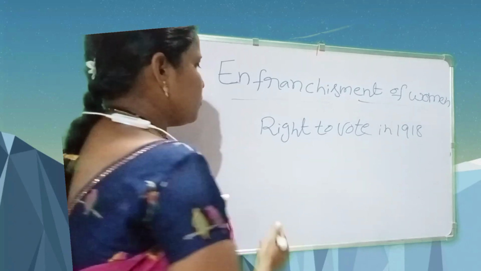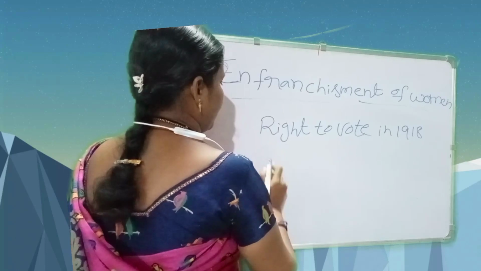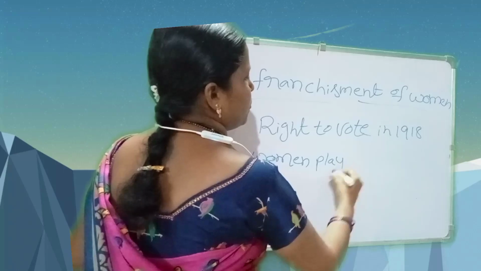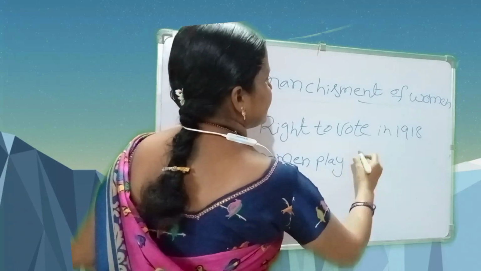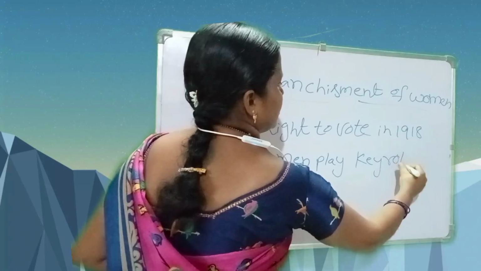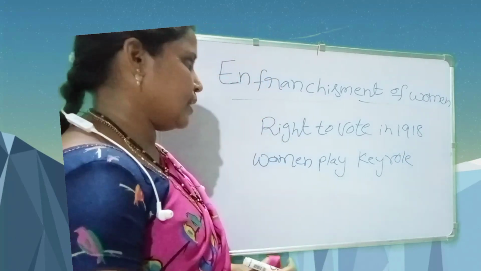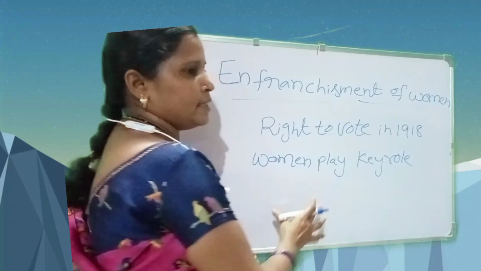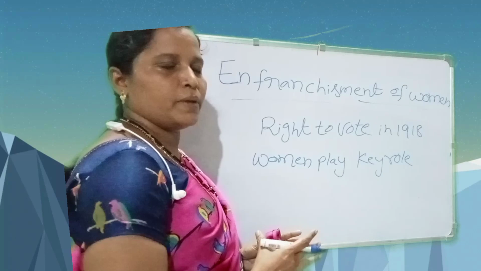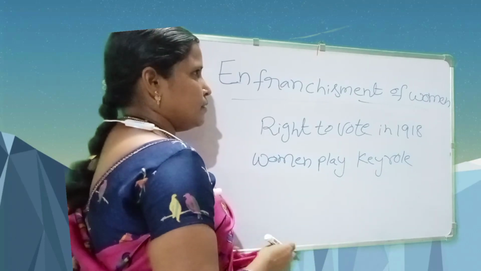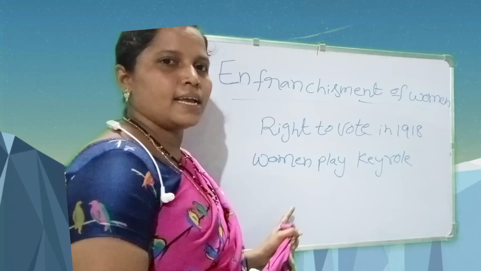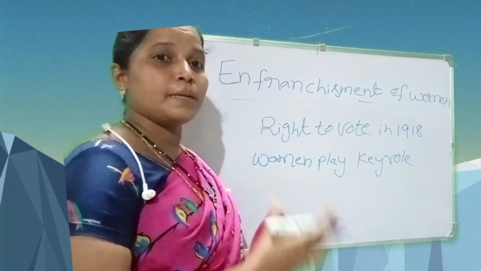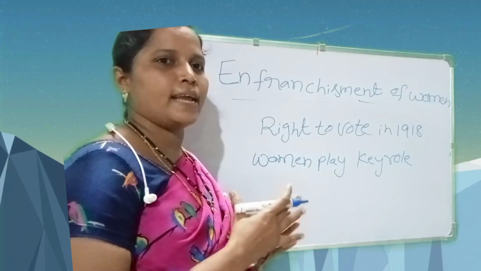Women played a great role, a key role, in maintaining the organization. In this situation, women got self-respect and self-confidence. They became economically independent.